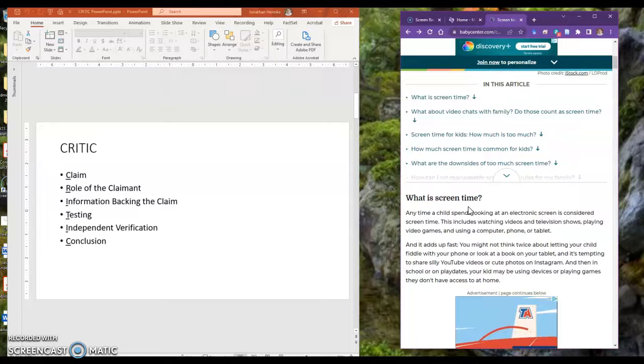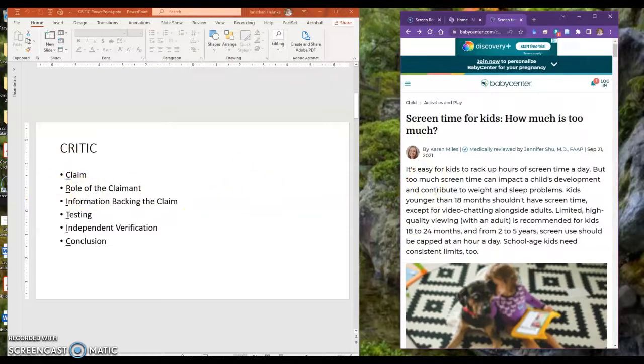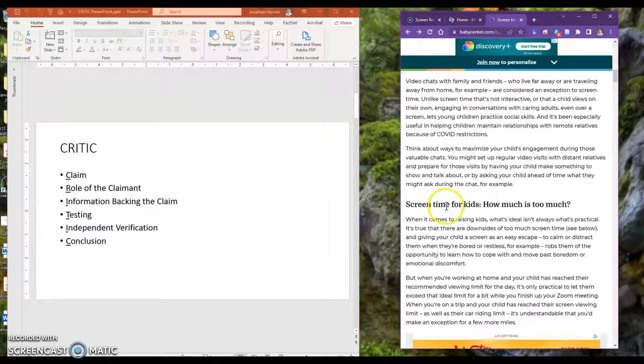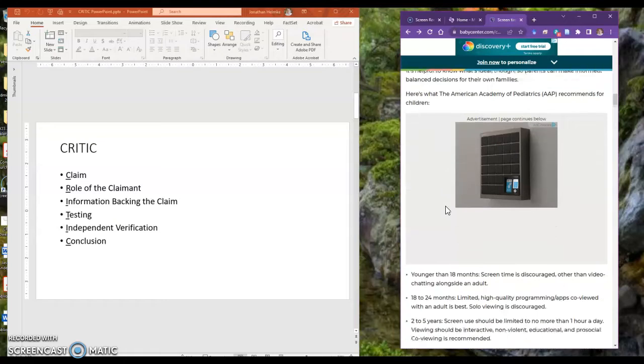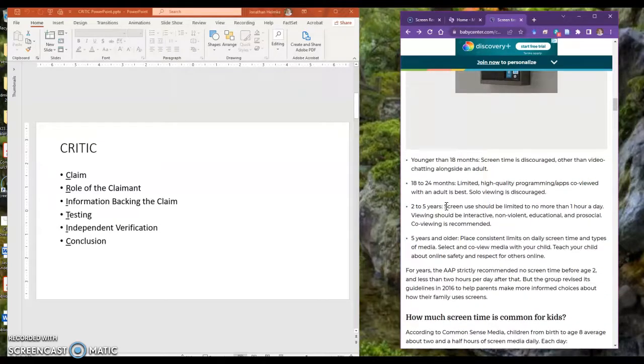I would find other sources because I do have concerns, for example, about the author. That's the role of the claimant. Is she an expert in this area? But also, about the information backing the claim, they're making some claims, but the citations are not there to say where they got the information from. And so I would have to do some more independent verification before I use this resource. So I would say this would be a resource that I would just put in my back pocket and say, well, maybe I'll use it later if I need to, and I can do a little more research just to verify the information.